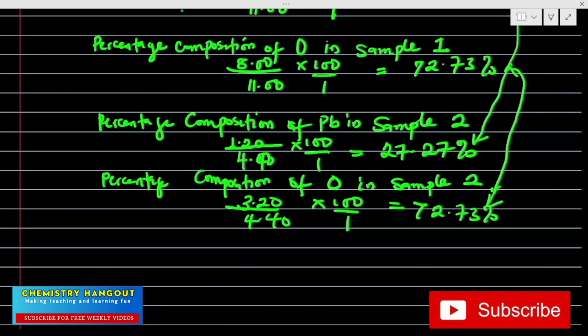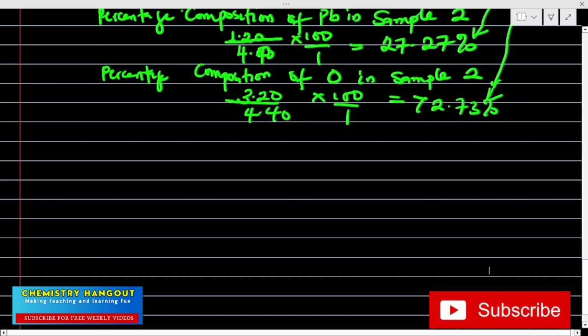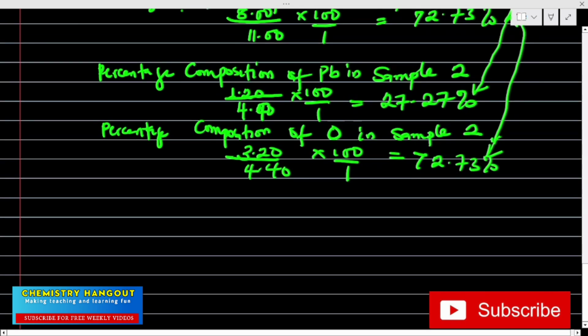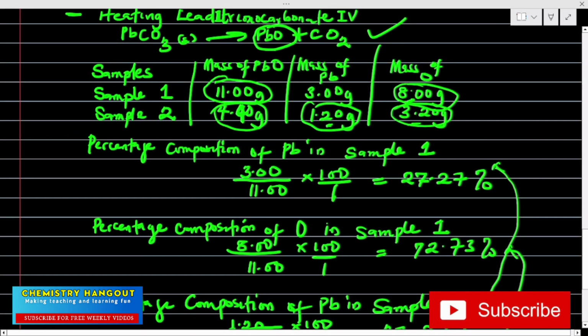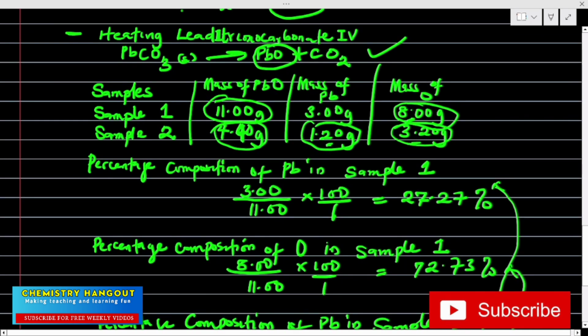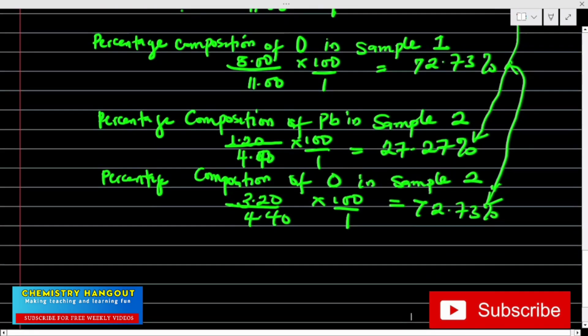I know some people are still finding it a bit confusing. I will do more examples so that you understand. But pay attention to this. For the law of definite proportion, you need the mass of the elements. Very important. Because we need three values, and if they give you these two, you can look for this. If they are giving you 11 and 3, you can look for this. If they are giving you this and this, you can look for that. I'll do that in the second example because the question can come in a whole lot of ways.